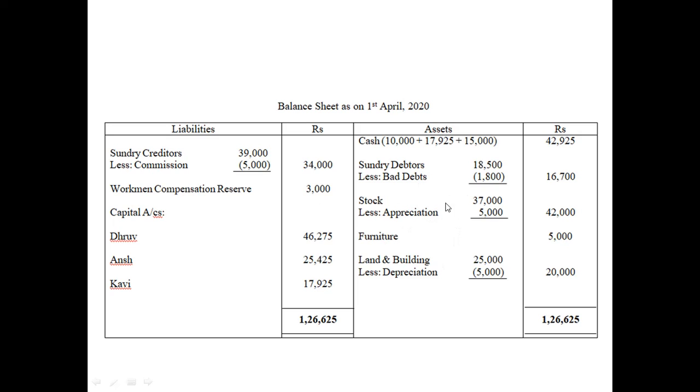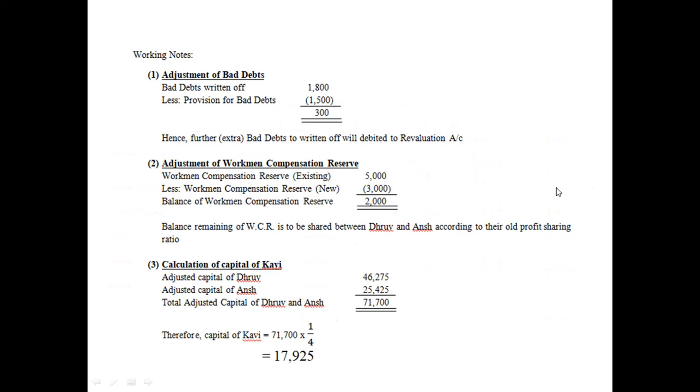So you have to include the entire amount of bad debts, 1800. You must be wondering, we have already maintained this provision for bad debts, but still, after recovering also, what is the use of doing this? When this provision cannot absorb the bad debts, then what is the use?